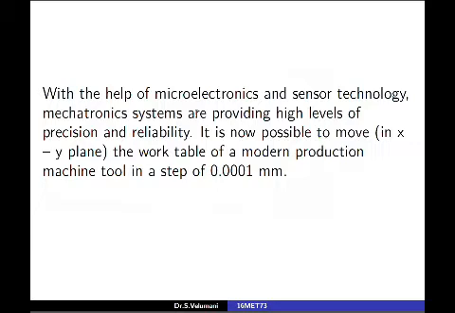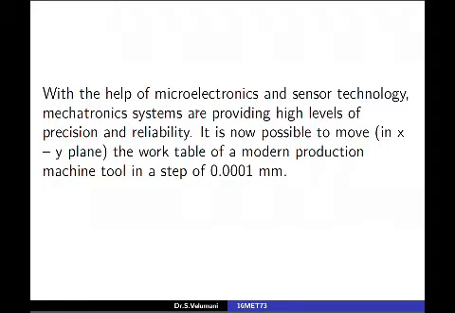Then we have also seen an example: with the help of microelectronics and sensor technology, mechatronic systems provide a high level of precision and reliability. It is now possible to move a CNC machine's work table in steps of 0.0001 mm.